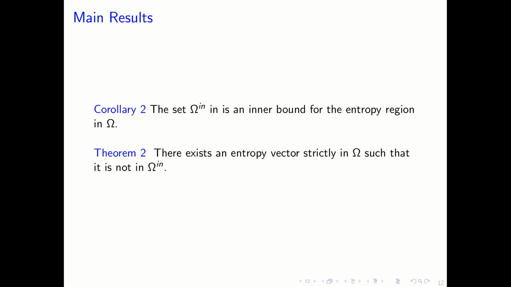Based on these results, corollary 2 states that the set omega n is an inner bound for the entropy region in omega, and theorem 2 states that there exists an entropy vector in the phase omega such that it is not in the inner bound of the phase omega.